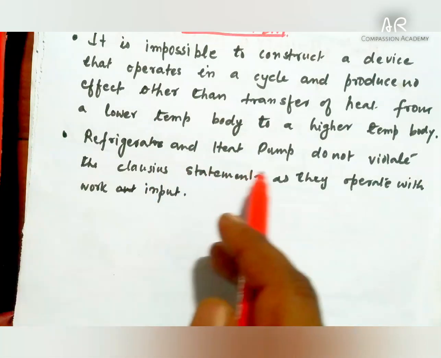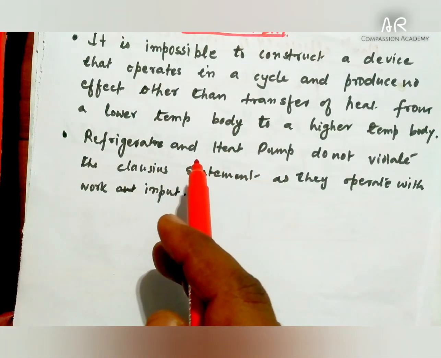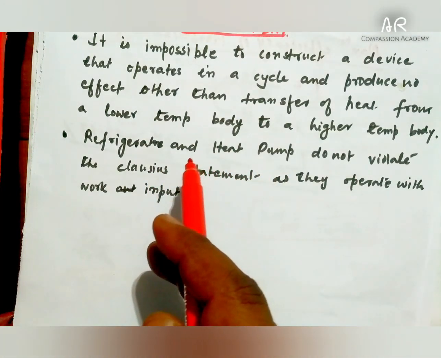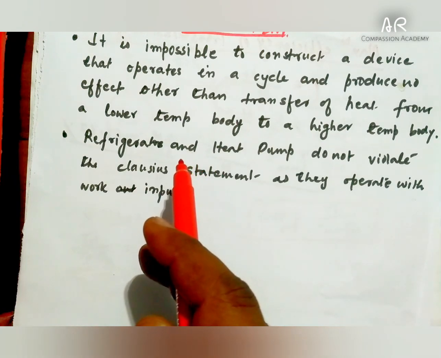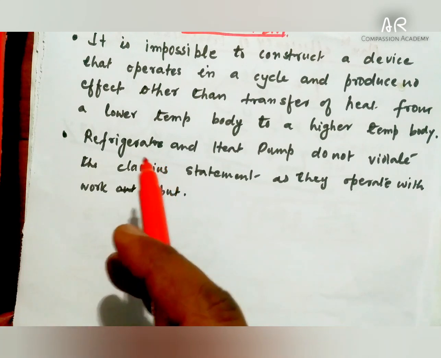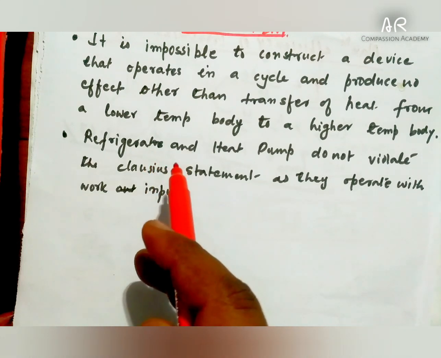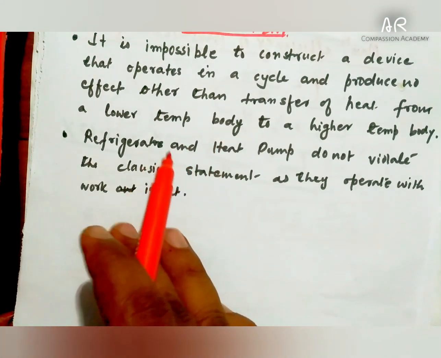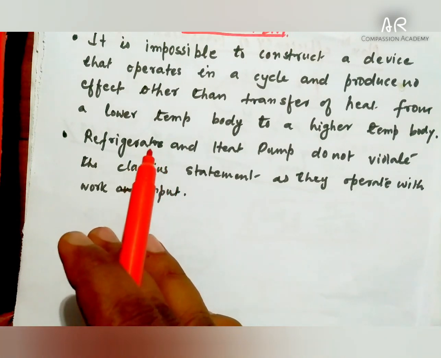So refrigerators and heat pumps do not violate the Clausius statement of the second law of thermodynamics, because refrigerator and heat pump both convey heat from low temperature to high temperature, but they require work input. We have seen it in the schematic diagram.